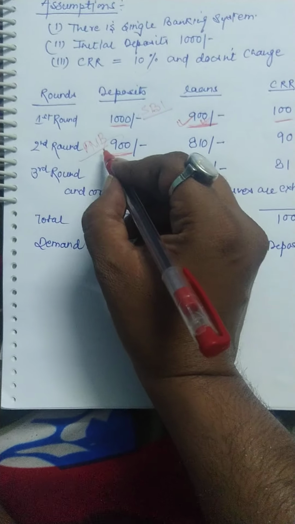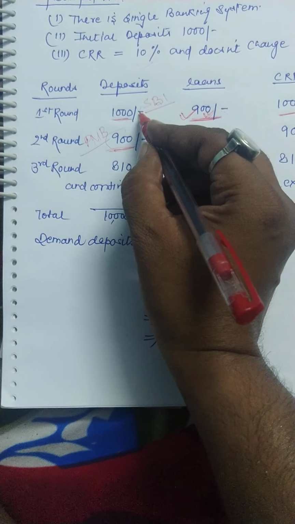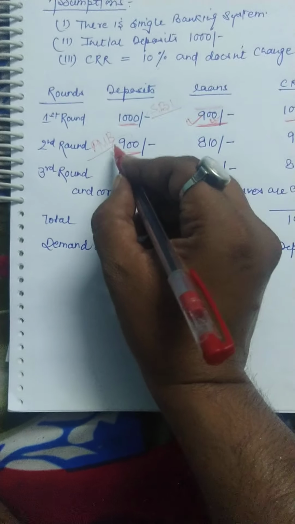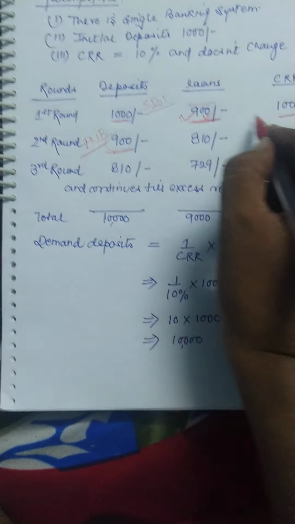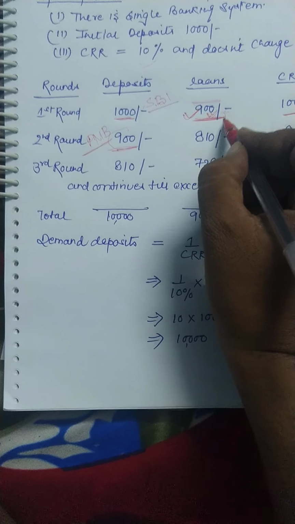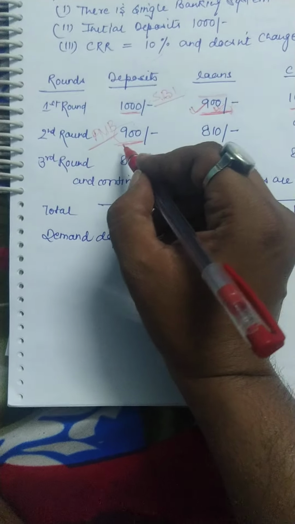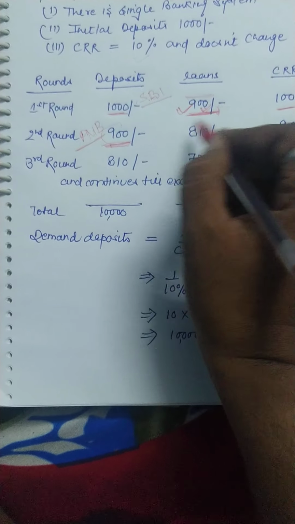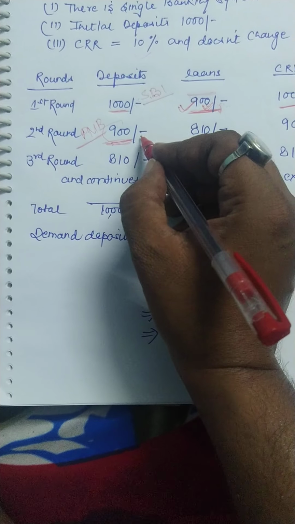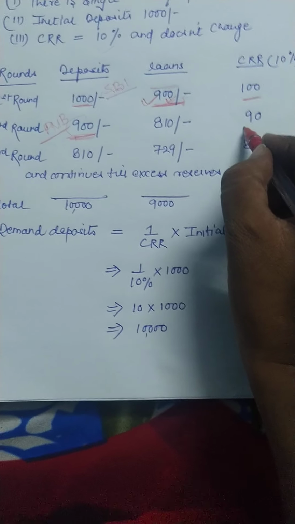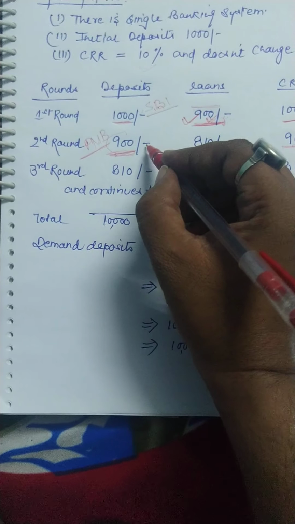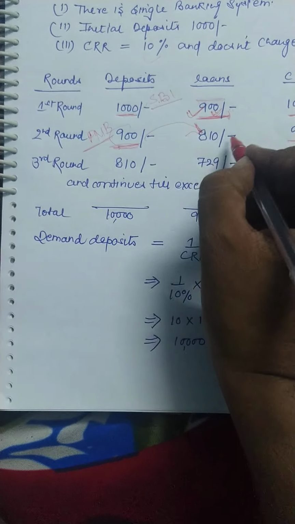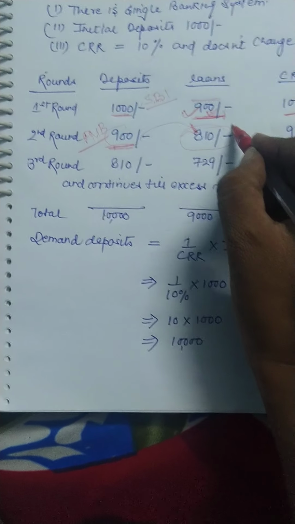Now in the second round, suppose SBI had the initial deposit and granted a loan of 900. Now that 900 rupees loan as money has come into PNB. What can PNB do? PNB can also keep 10% as its cash reserve, say 90 rupees, and out of this 900, 90%, that means 810 rupees, it can lend as a loan.